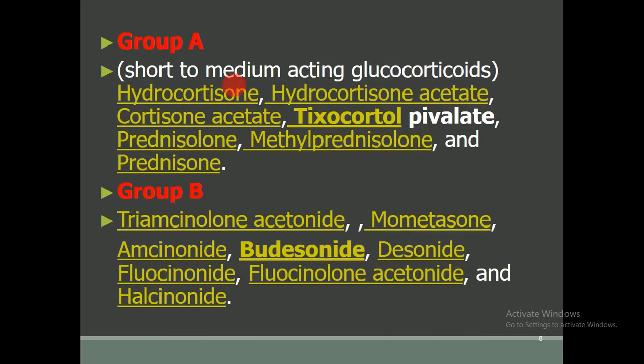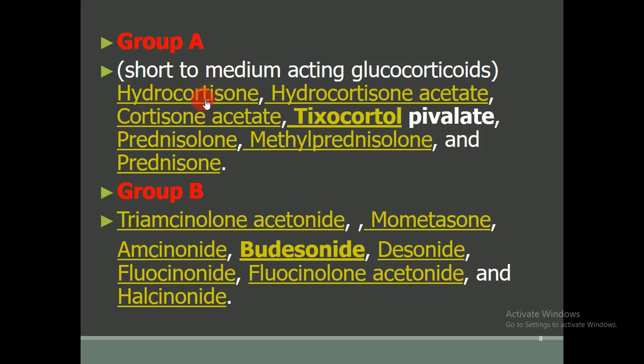Now this is group A. This is a very simple classification. In group A, these are the different types of corticosteroids which I have mentioned here. The first one is short to medium acting glucocorticoids. These glucocorticoids are released by the adrenal cortex region of the adrenal gland.